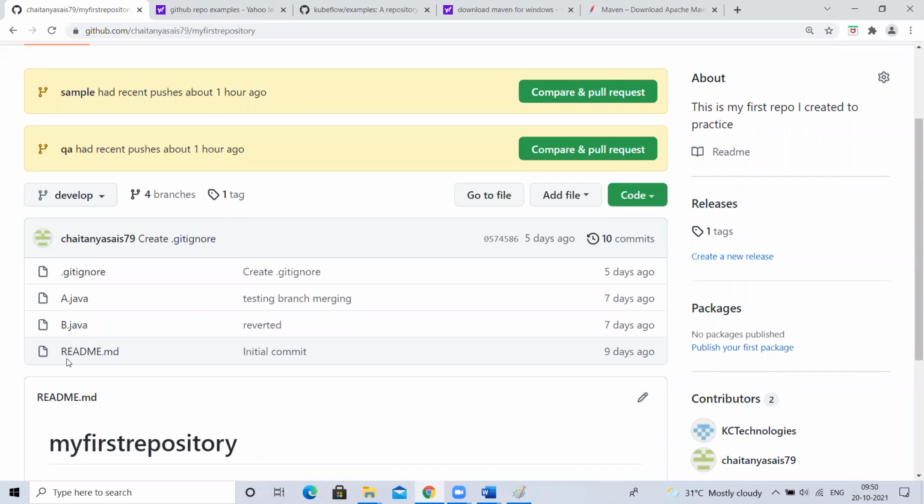But with Maven, you don't need to tell. You just have to tell, I need a jar file. That's it. Before that, you don't need to care about anything. Maven will take care. Maven automatically understands everything because Maven has its own structure. You cannot keep files like a.java, b.java directly under the project. There are some folders: src, target, under src, main/java, test/java, like that. You have to follow the same folder structure. But you don't need to create that Maven folder structure yourself either. Maven will automatically create it.